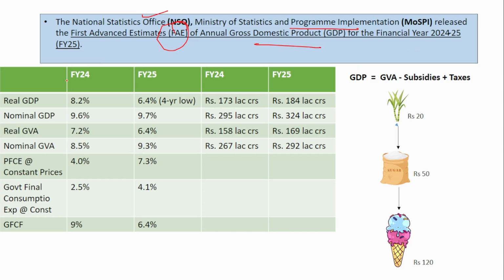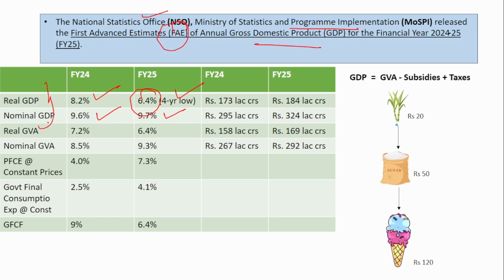So there's a lot of data in this news. It's not required to remember each and every data. Just remember the few important ones. So if you see the real GDP data, we know that it grew 8.2% in the financial year 24, and now it is expected to grow only at 6.4%, which is a 4-year low. And the nominal GDP has grown by 9.6% and is expected to grow by 9.7%.